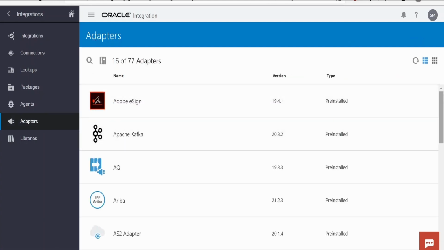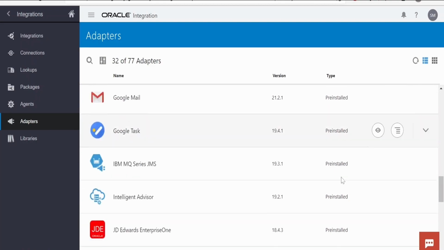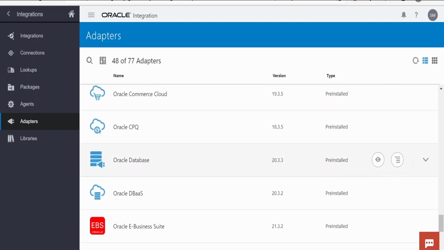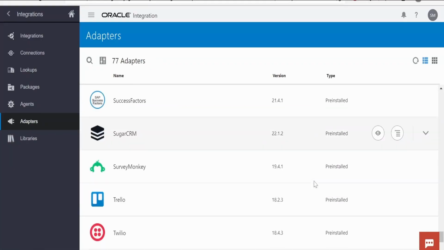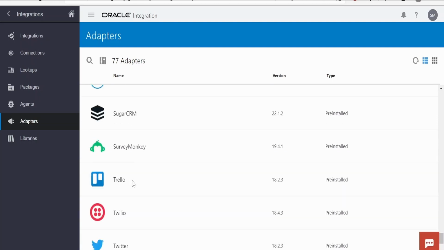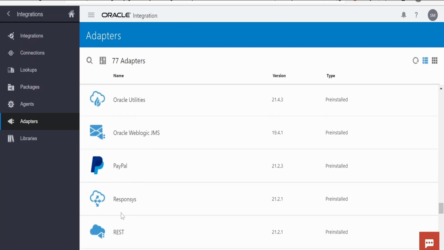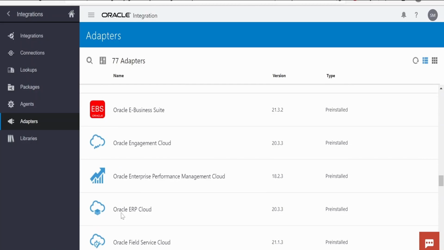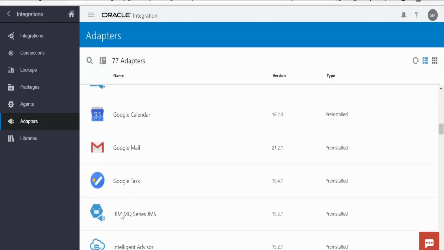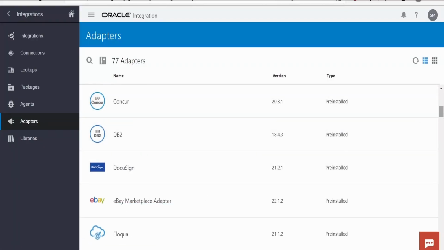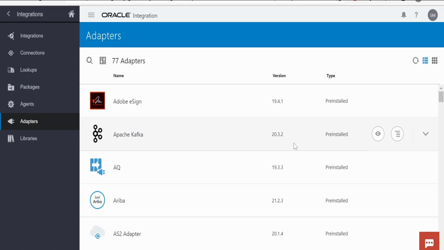If you click on the adapters, we will get the list of all the adapters which come out of the box with Oracle integration instance. You can have a look over here, like the Workday, Zendesk, UiPath RPA, Slack, Microsoft, SAP, PayPal. Almost all the adapters are available. If not, we can go for the REST or SOAP adapters, wherein we can consume the REST APIs of a particular application.